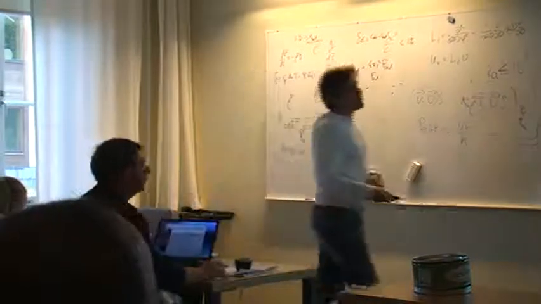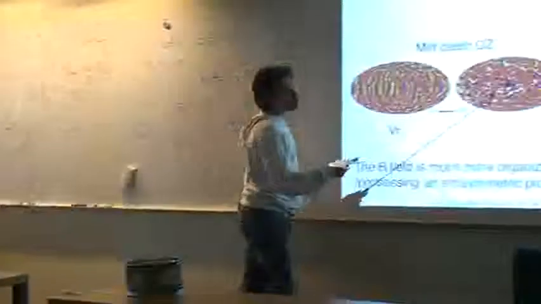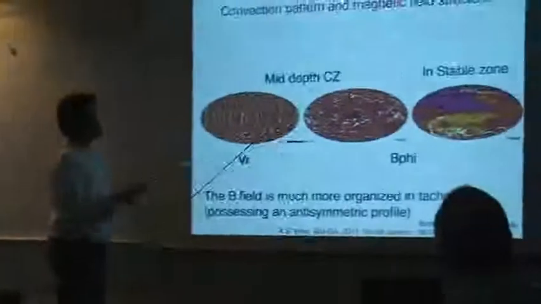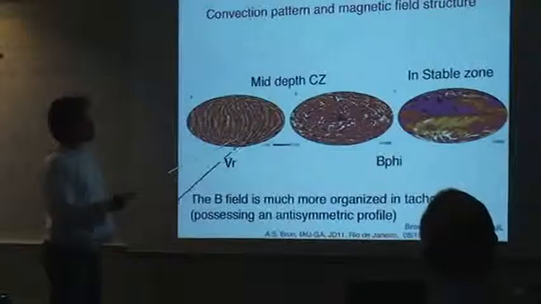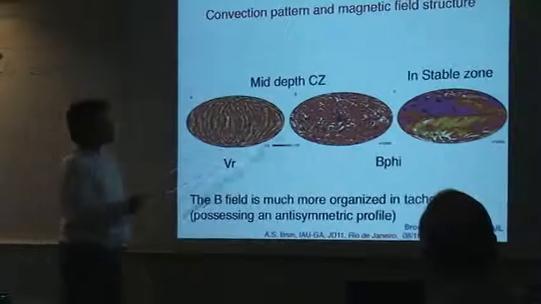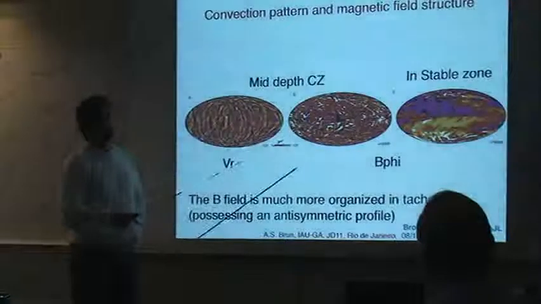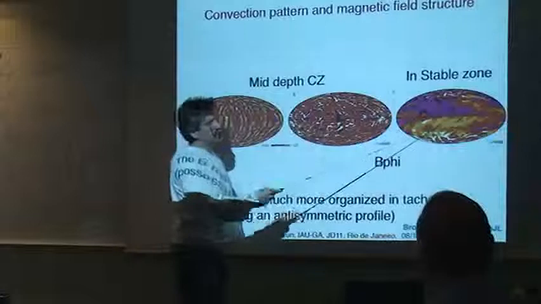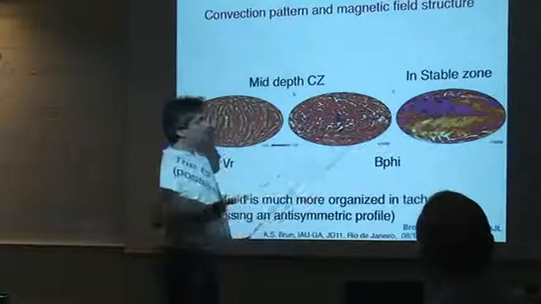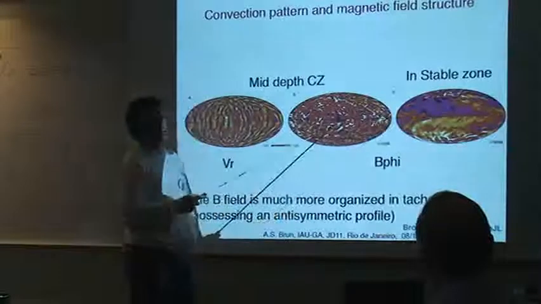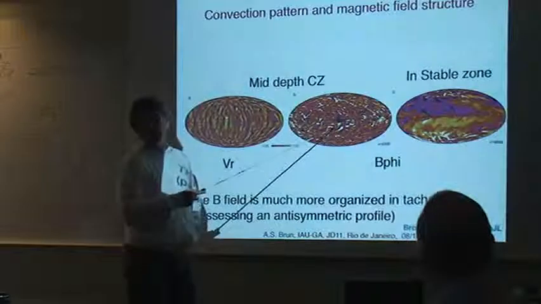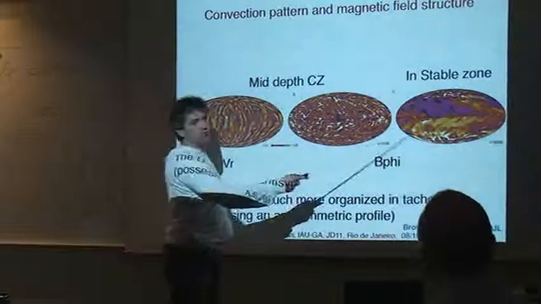Okay. And so when you put magnetic field in this simulation with convection, magnetic field and radiation, you find that in the convection zone we get the same things that we were getting in our models where we didn't have a radiative interior. But in the radiative interior we start organizing the field much more. This is B-phi in both. Here in the convection zone it's a mass of intermittent field, and this is more organized.